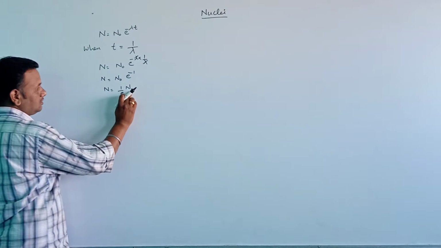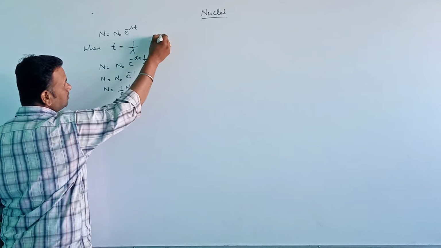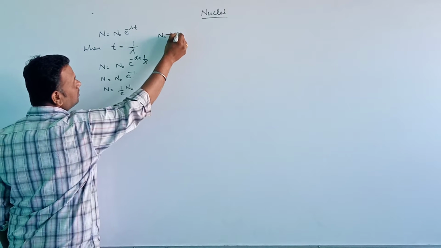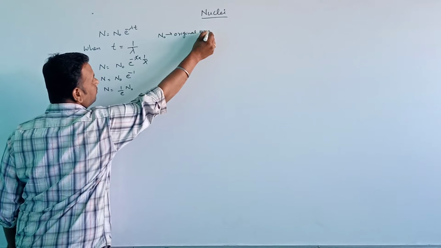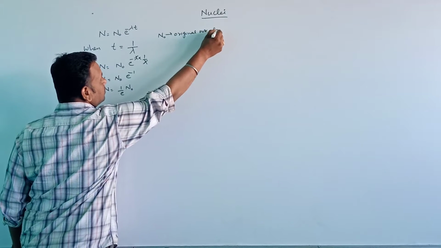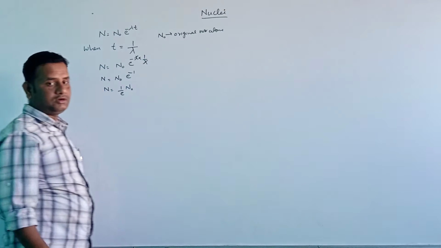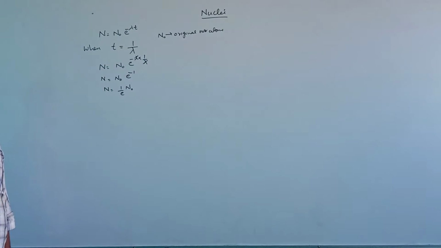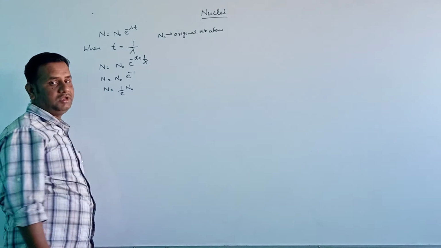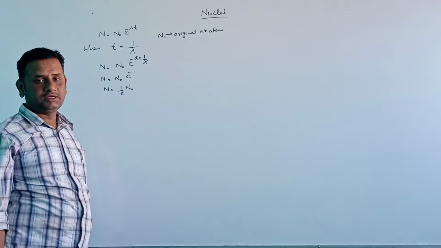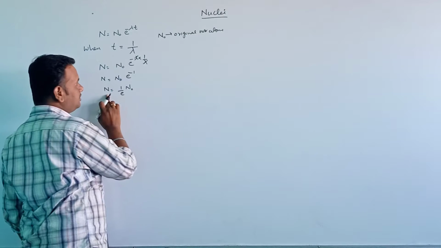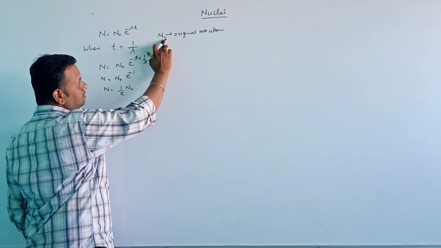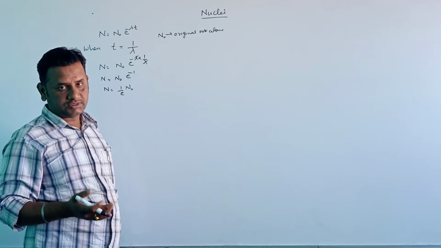Here N naught means the original number of atoms. Already I have told this in the derivation while explaining the law of radioactive decay: N naught is the initial number of atoms.